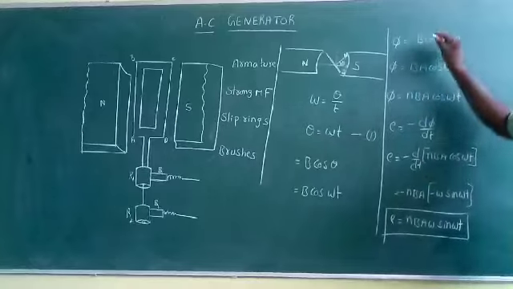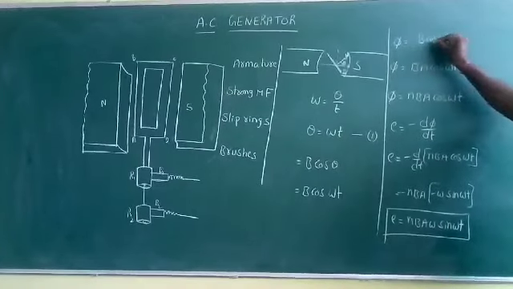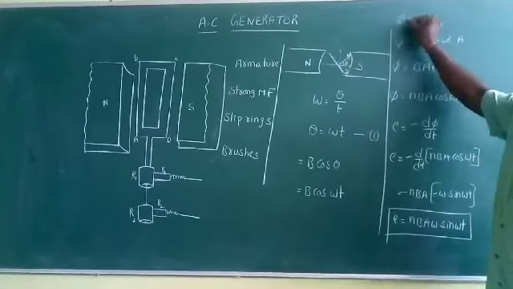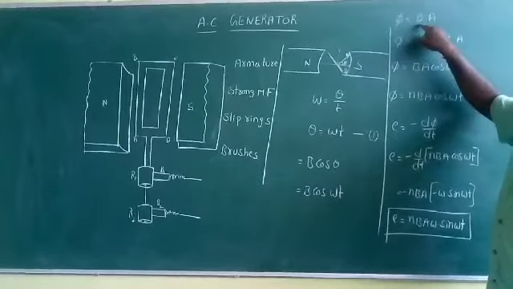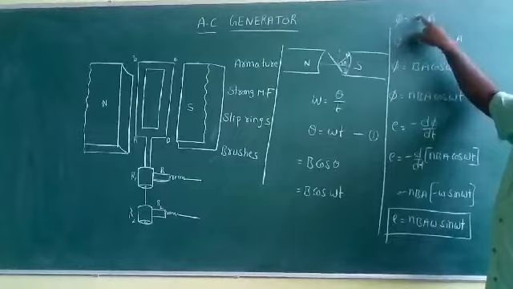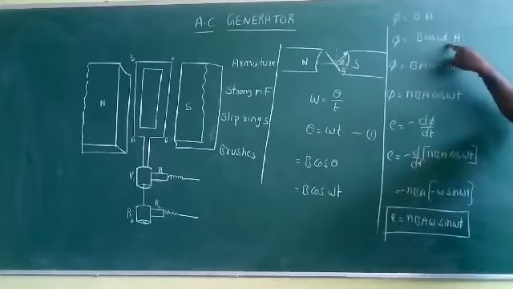Now here is the magnetic flux linked with each turn. How did we get this? Phi is equal to BA. Here, why am I taking cos theta? Because of the component which is perpendicular. So that is the reason in place of BA I have taken B cos omega t into A.